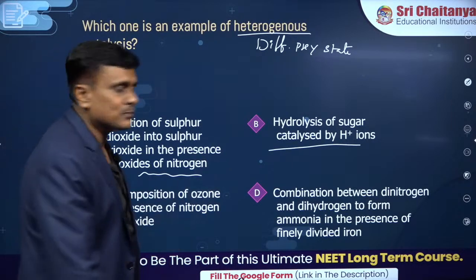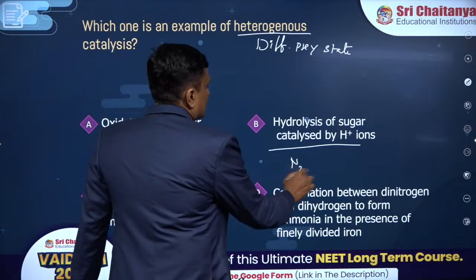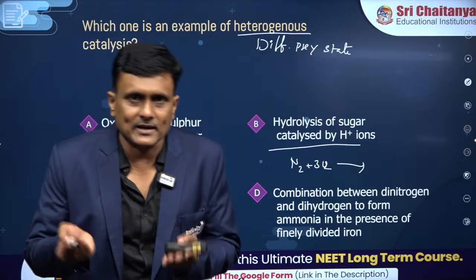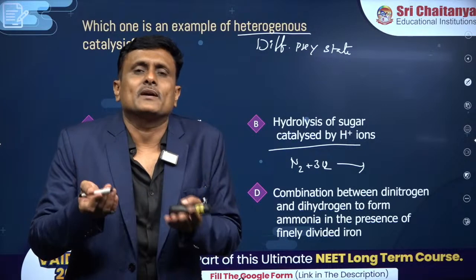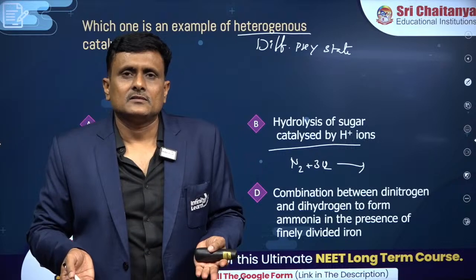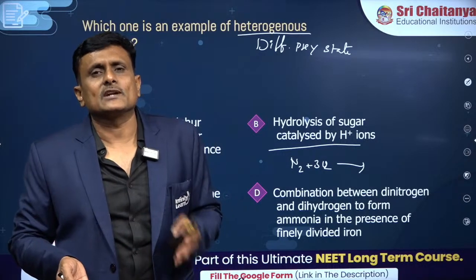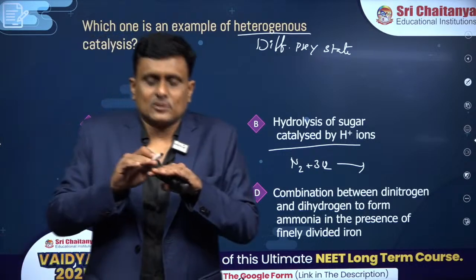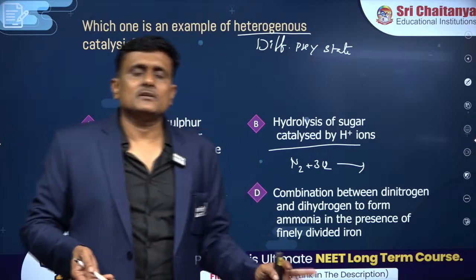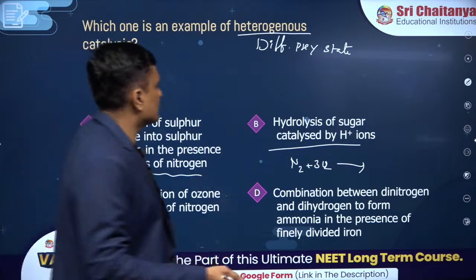However, in the Haber process of ammonia synthesis, you can see the gaseous reaction cannot be done until you take a solid platform, buddies, because you need to adsorb the gases on the surface, otherwise where will they sit? They require a surface to sit, no? Adsorption. If they don't sit on a particular pan, how would they react? So these reactions cannot be homogeneous. They have to be heterogeneous.